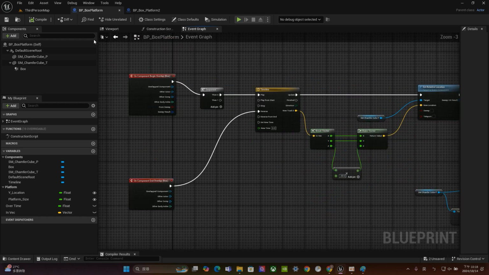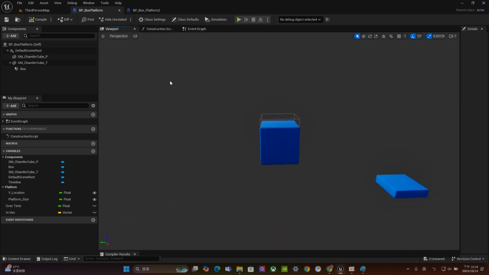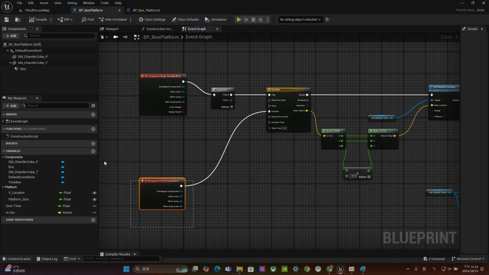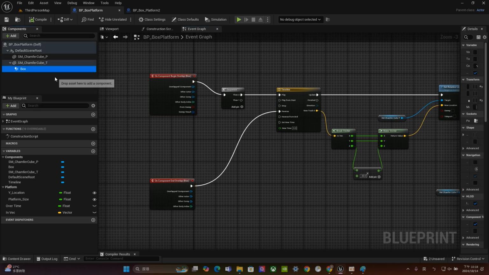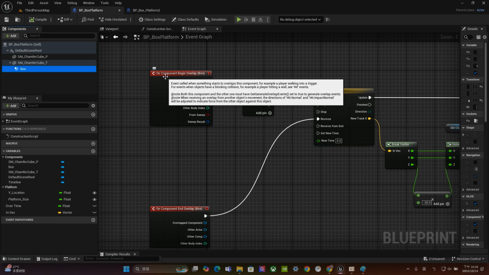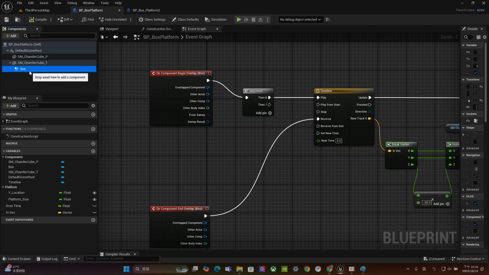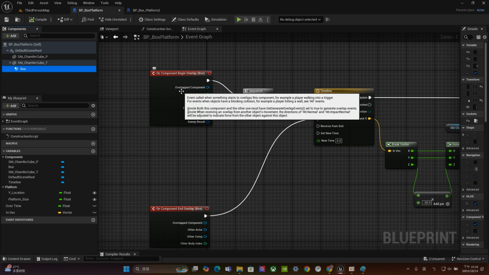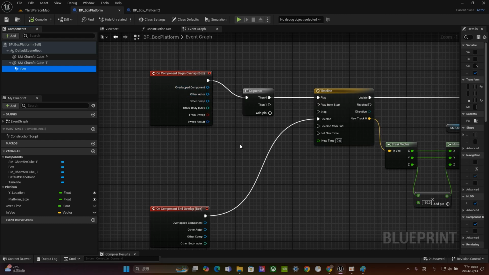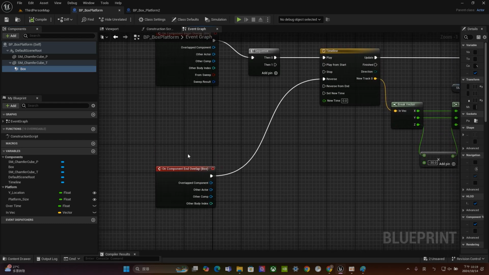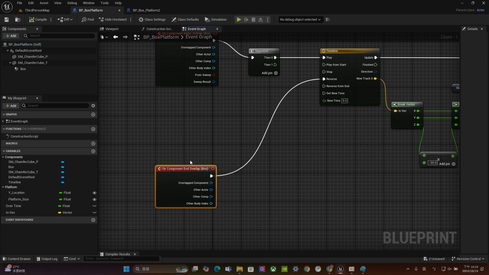In order to do what I just mentioned, once the character enters this zone, this trigger will fall down and that platform will go up. We have to create two nodes, and these nodes are based on the collider we created. The first one is named OnComponentBeginOverlap, which means once your player enters this box, this node will be activated and start to export the signal. And once your character leaves this box, goes out of the box, this one, OnComponentEndOverlap, will be activated and start to export the signal.